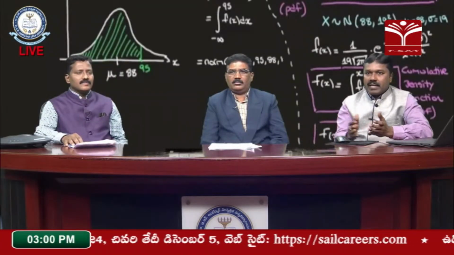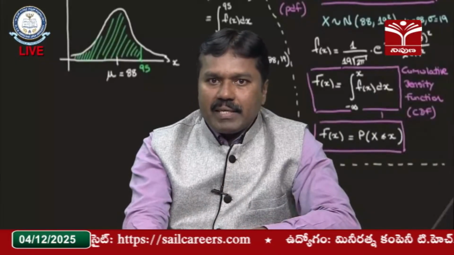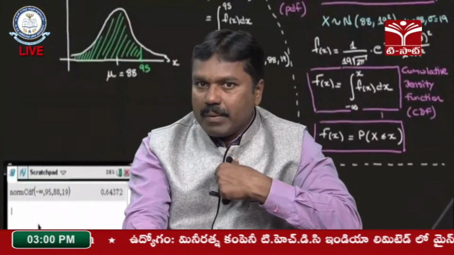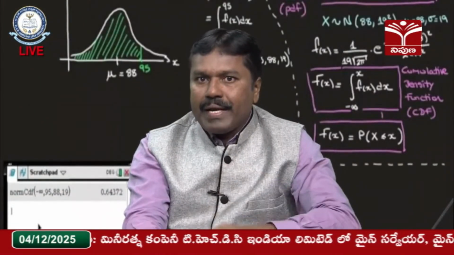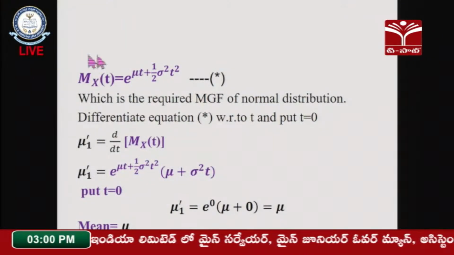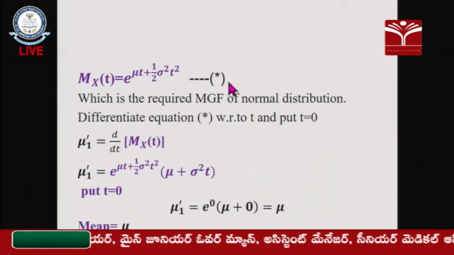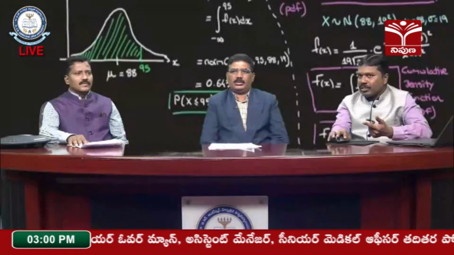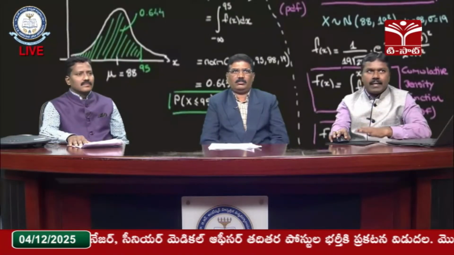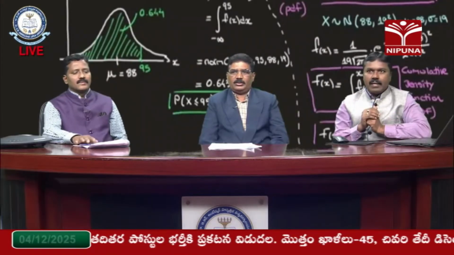Once again, I will explain what the moment generating function of the normal distribution is. Generally, the moment generating function is represented as Mx of t, which is equal to e to the power of mu t plus half sigma square into t square. This is the moment generating function of the normal distribution. If we differentiate with respect to t and substitute t equal to 0, we get the first order moment, mu 1 dash. Again, if we do the second order, we get the second moment. I hope you understand this moment generating function definition.